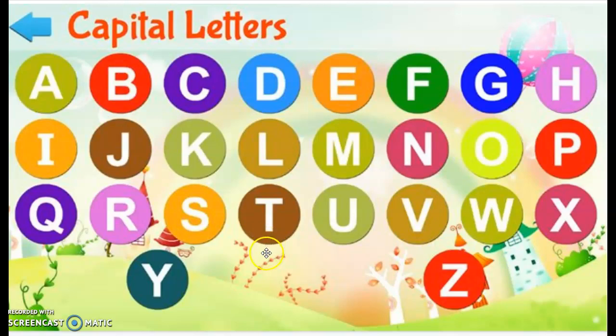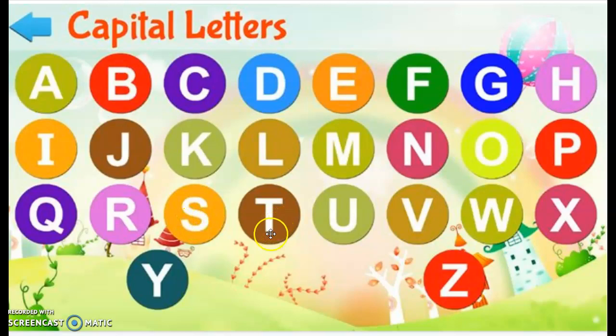Come on, we will say ABCD again. A, B, C, D, E, F, G, H, I, J, K, L, M, N, O, P, Q, R, S, T. Stop now.